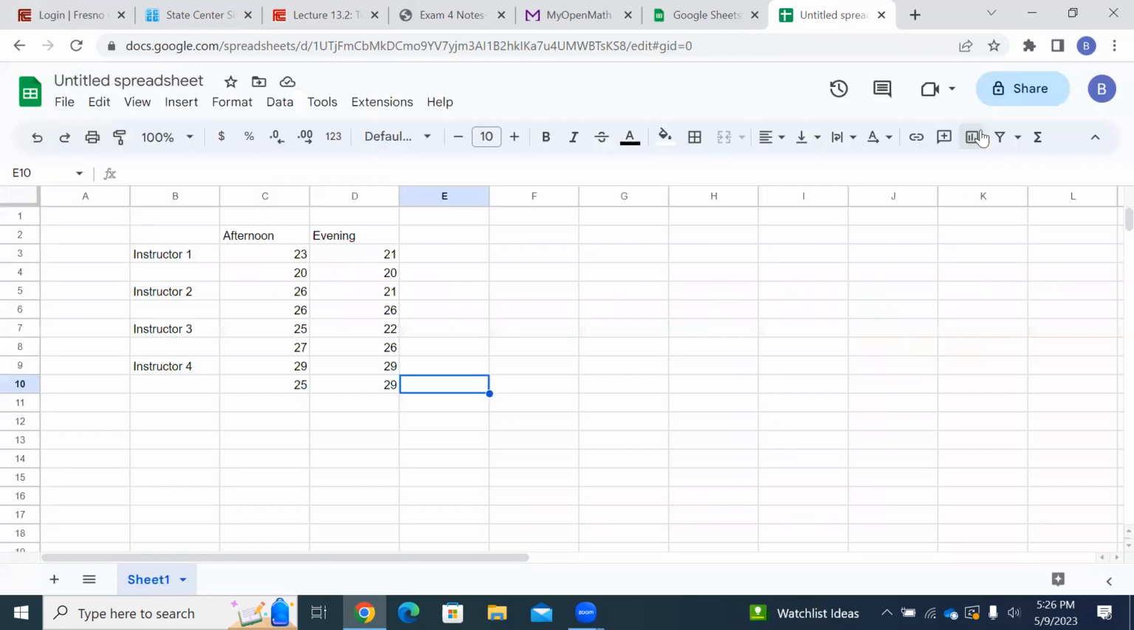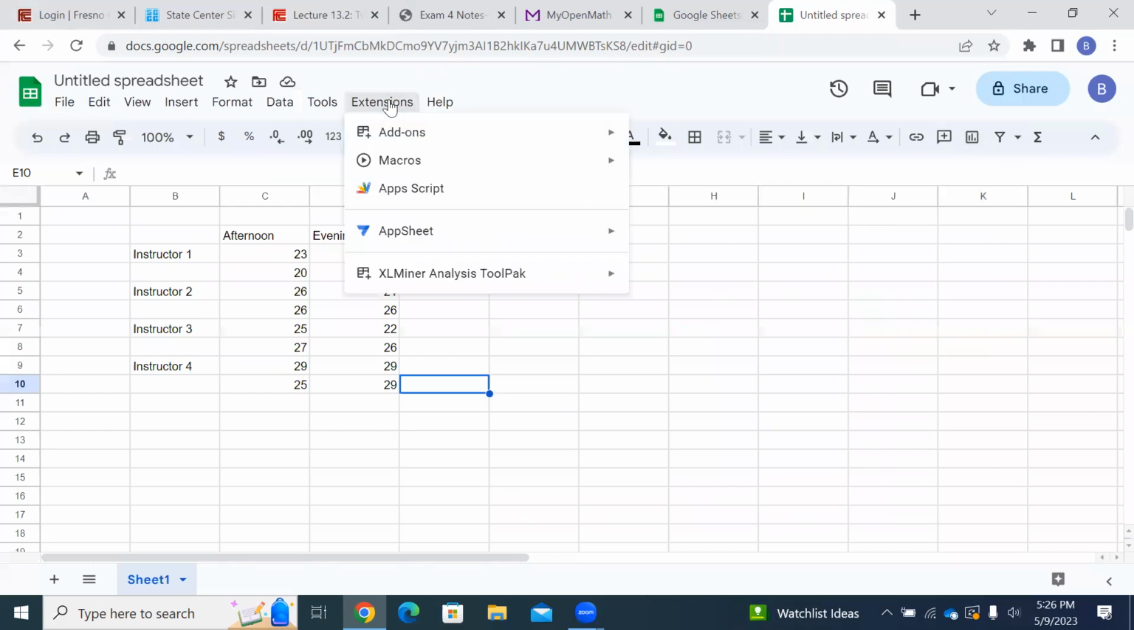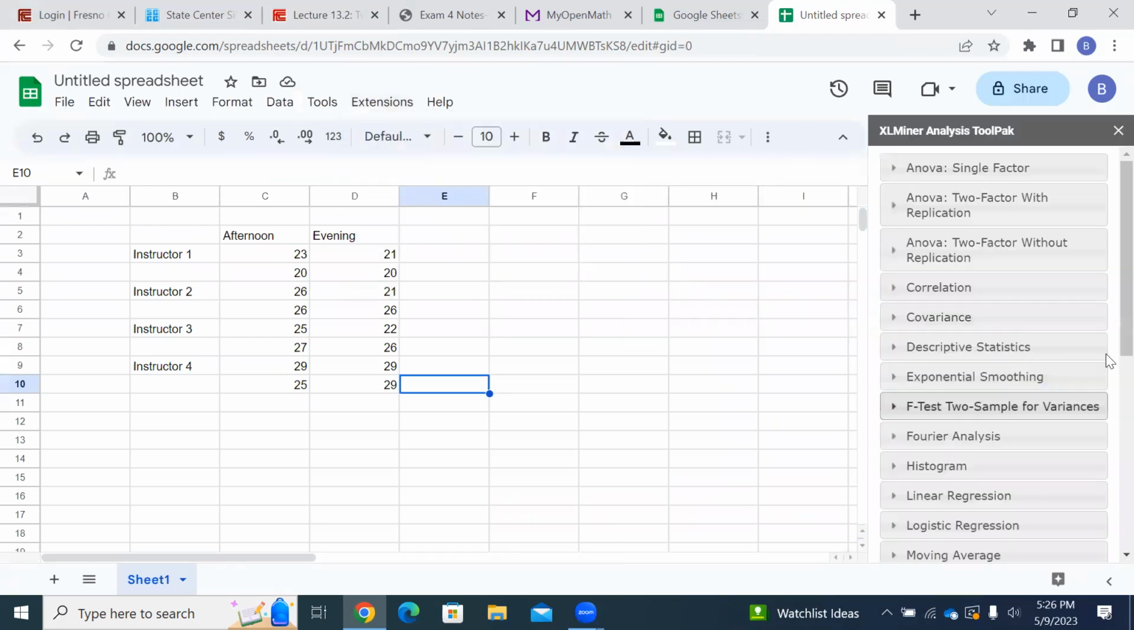And once that's installed, then you'll find it up here under extensions. Extensions, there it is, Excel Analysis ToolPak. Come over here, click Start. And it pops up. Now you want to choose ANOVA two-factor with replication. Replication means we have more than one number in each block, right? So we have like two numbers right here, and then two numbers right here, and two numbers that are both instructor 3 afternoon sections, right? So that's with replication.